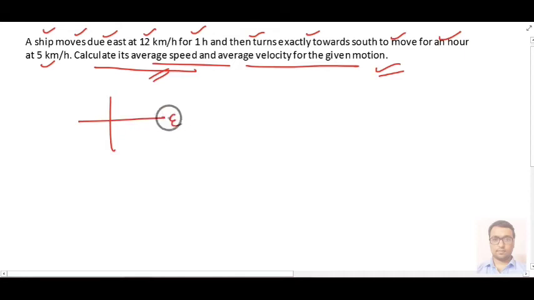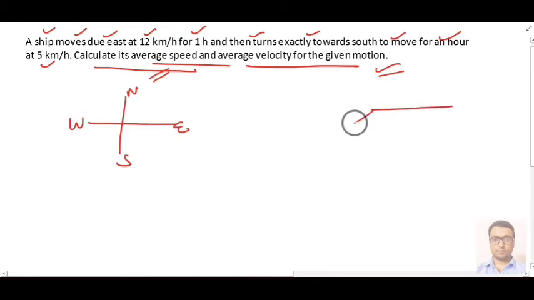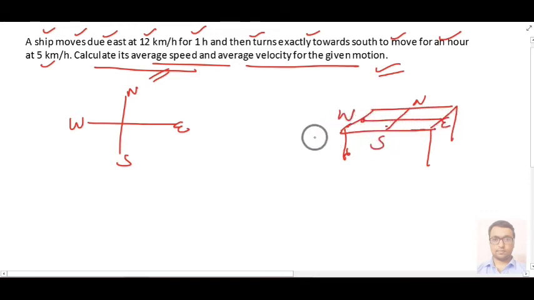Here you can understand the directions we have, like east west and north south. But remember, the exact orientation for direction you will learn in your 12th standard, and that is the correct one also, that north is shown in this direction, south is in this direction, and this is east, and here we have west. But for our convenience, we just denote north in upward direction and south in downward direction. However, remember, this is the correct one, and this direction is basically called upward direction, and this direction is called downward direction.